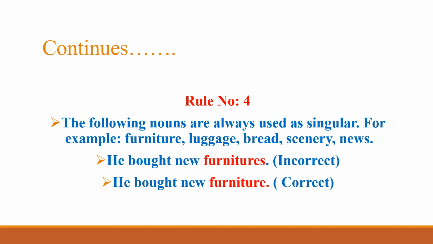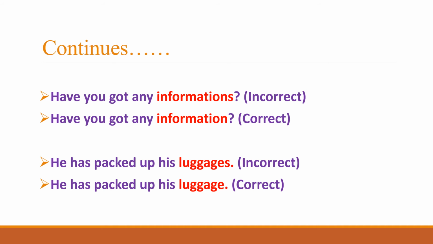Continuing with the same nouns that are always used as singular, the next two examples are here. Have you got any informations is incorrect, and informations has been highlighted in red because information cannot be used as plural informations. It would always be used as information, the singular form. So the correct sentence is, have you got any information?